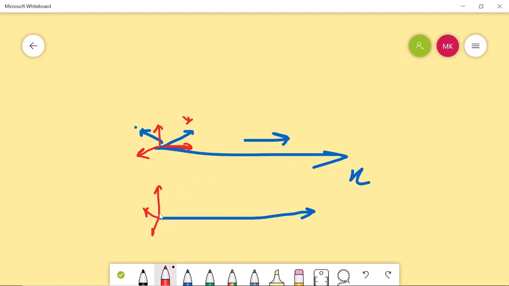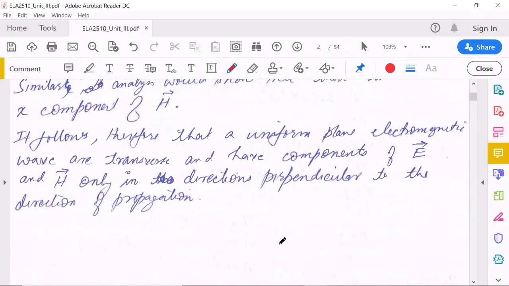So you can say the electric and magnetic fields will be transverse. Trans means they should be perpendicular to the direction of propagation. If the wave is moving in this direction, then the electric field vector will lie in the plane perpendicular to this one. So this is an important conclusion, that electromagnetic waves moving in free space are transverse. That means if they are moving in a particular direction, the electric field and magnetic field will be perpendicular to the direction of propagation in which the wave looks like it is moving.